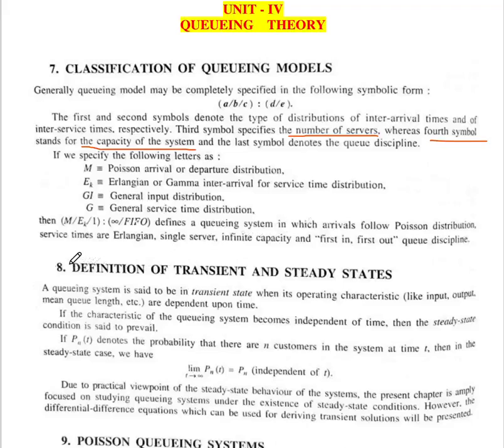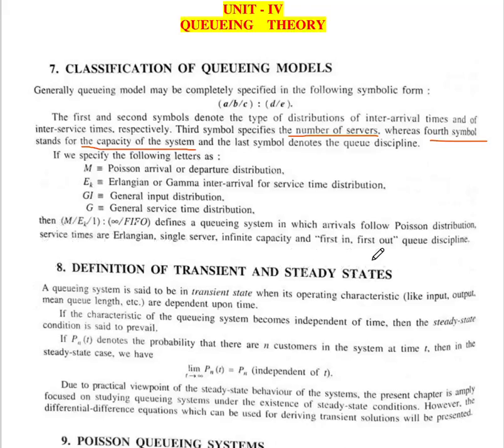Finally, M/E_k/1 : infinity/FIFO defines a queuing system in which arrival follows Poisson distribution, service times are Erlangian, with a single server, infinite capacity, and first in first out, which is the queue discipline.